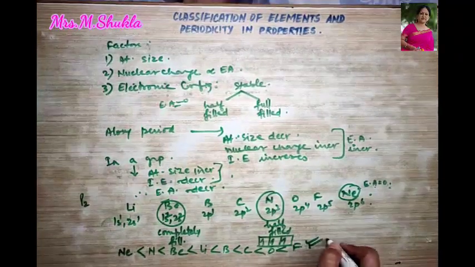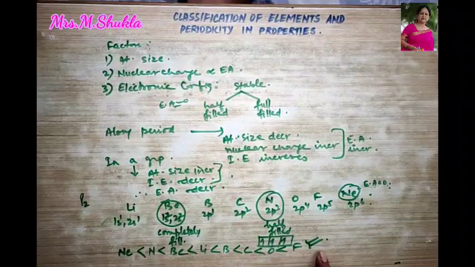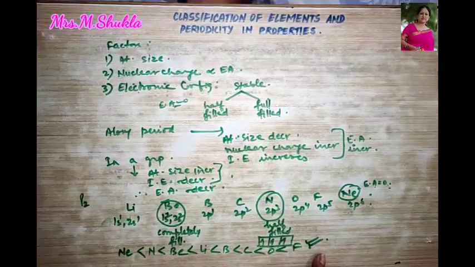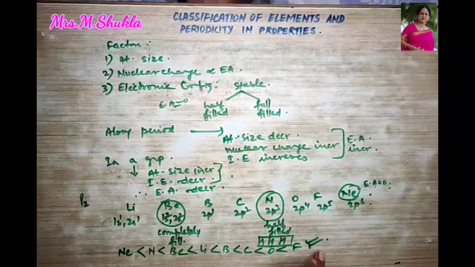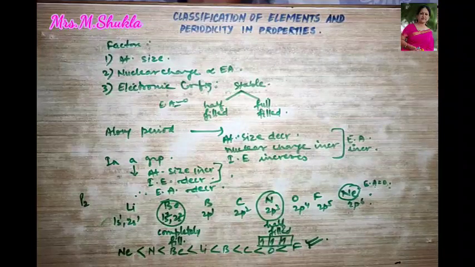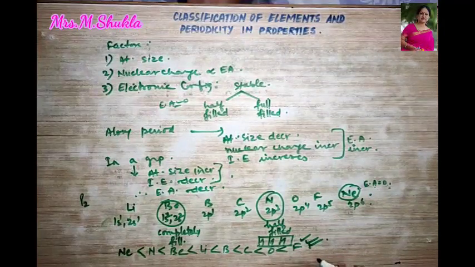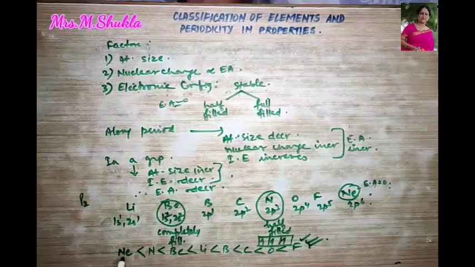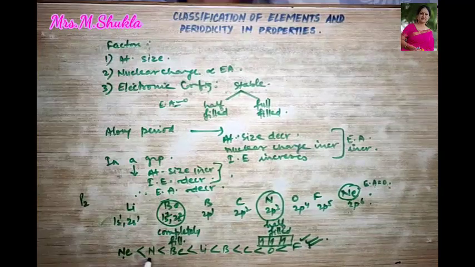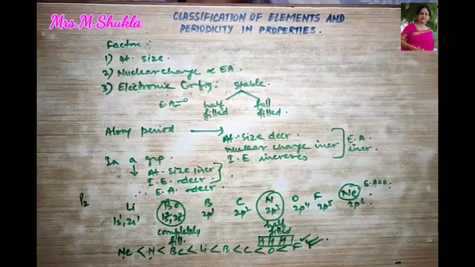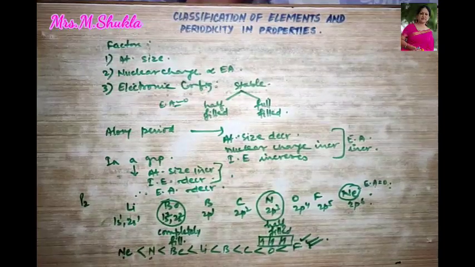In period 2, name the element which has highest electron affinity, that is fluorine. Least is your neon, or you may even say nitrogen. Got it? I hope this is very clear to you.